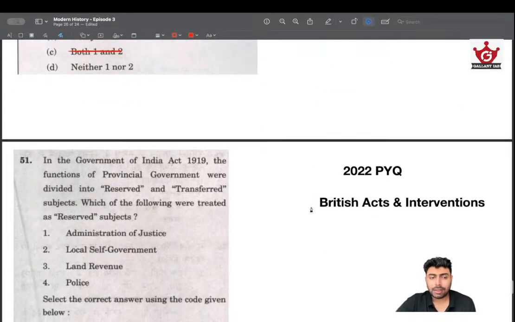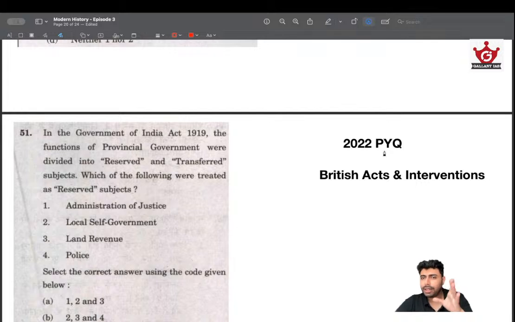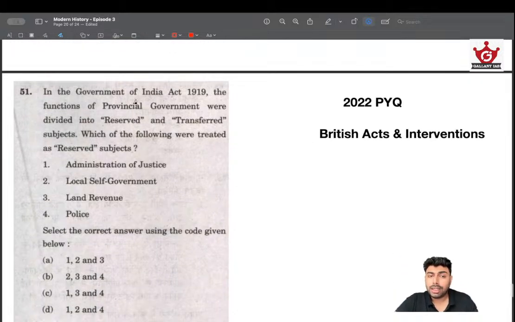Again, we look into the trend in 2022. Similar thing, similar idea, similar logic. In 2022, regarding the 1919 Act, it was asking about reserved and transferred subjects. And from the name itself, you know that reserved subjects are reserved for the Executive Council, whereas the transferred subjects are transferred to the elected government. So this will be governed by the governor at the provincial level, meaning that the British will have the exclusive power over the reserved subjects, and transferred subjects will be handled by the elected members, the legislative assembly at the provincial level.